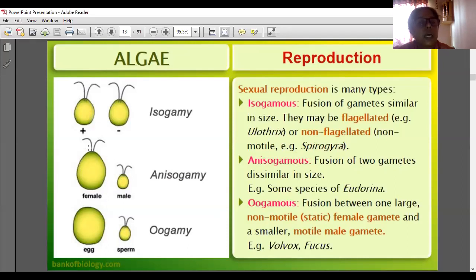And the next one is anisogamous: fusion of two gametes that are dissimilar in size. The female has a much larger size and the male is smaller. Fusion of two gametes of dissimilar size occurs in some species of Eudorina. And the next one is oogamous: fusion between one large non-motile, static egg, a female gamete, and a smaller motile male gamete, the sperm.